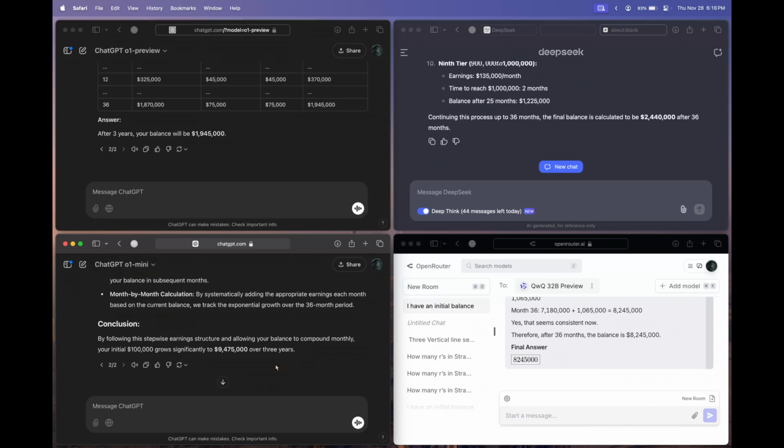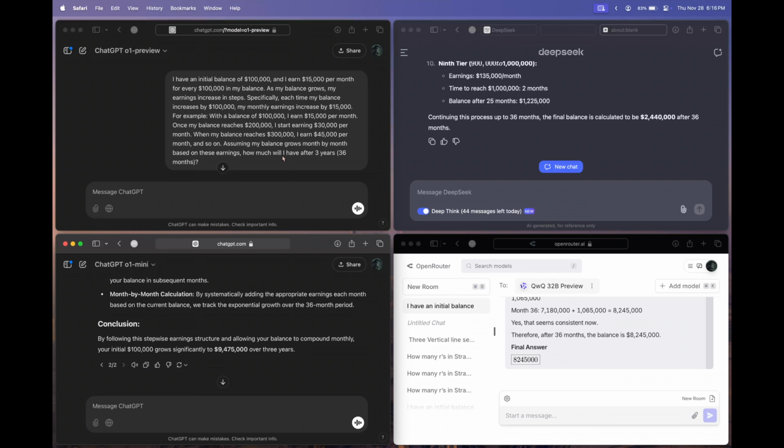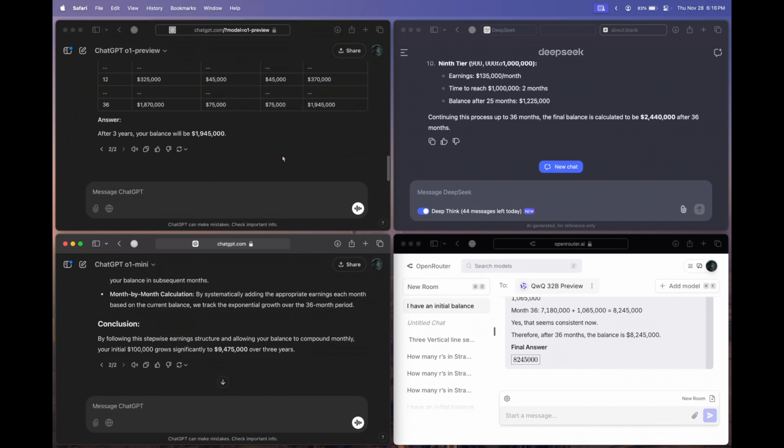So you saw how the results varied, but you don't have to worry, because when we are testing these models, we keep the questions hard. Realistically, you can mention that it should count month by month. You can actually mention the process that it should follow. But since we are testing these models, we can't make the questions easy. So this is the result that we have got. Let's move on to the next question.